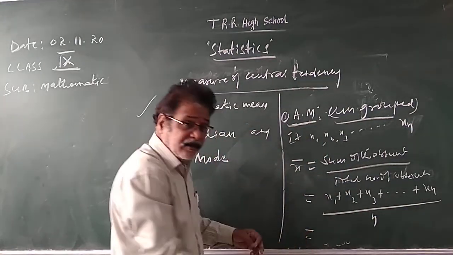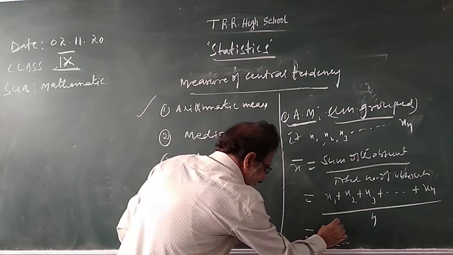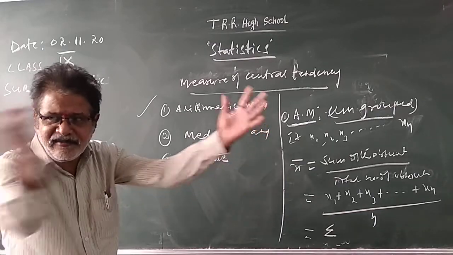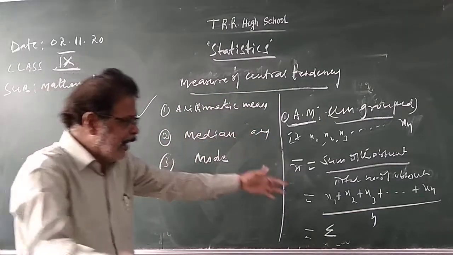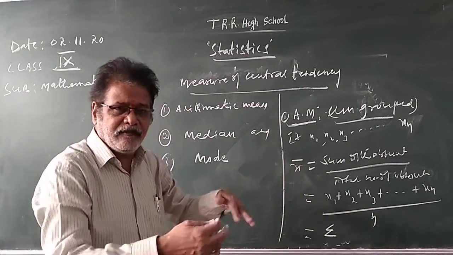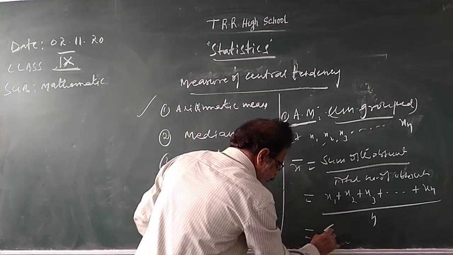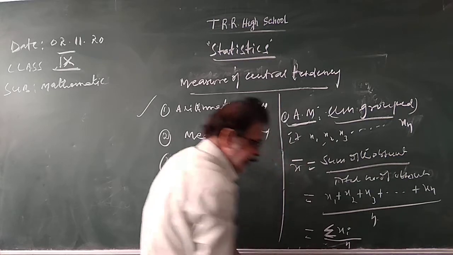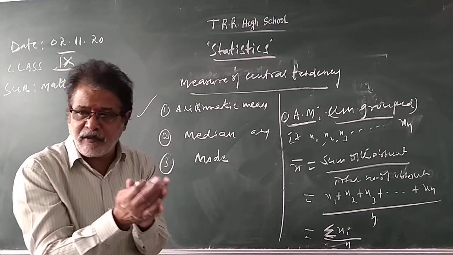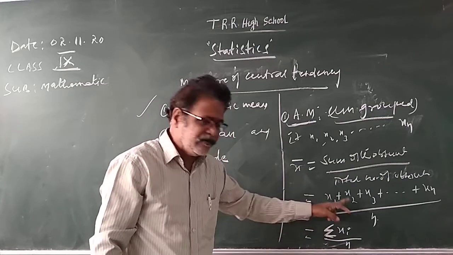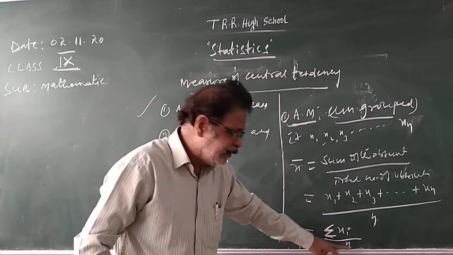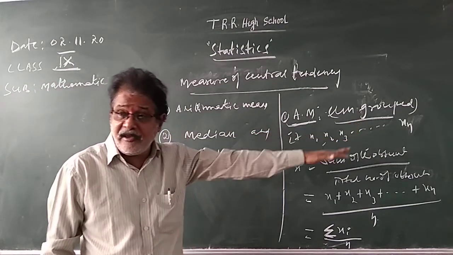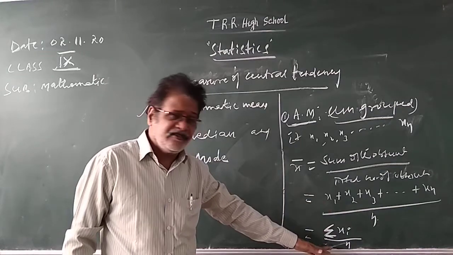Yesterday I told you briefly how to write this using the sigma sign. Sigma represents summation. Summation means adding: x1 plus x2 plus x3. You write the first letter, xi. Sigma xi means the sum of the observations, x1 plus x2 plus x3, by n, where n means the total number of observations. This is when observations x1, x2, x3 up to xn are given. Then the arithmetic mean is equal to sigma xi by n.